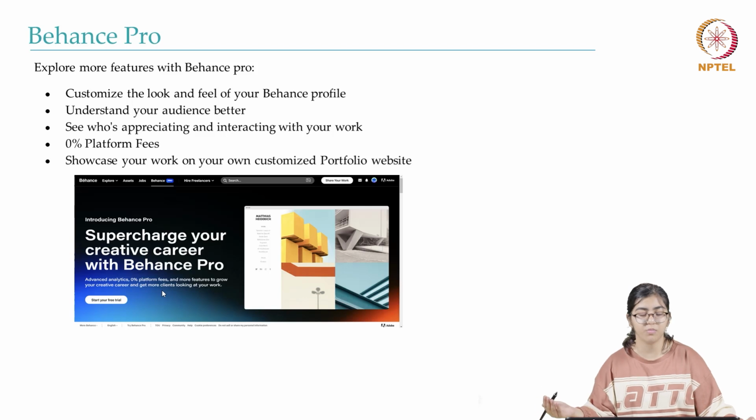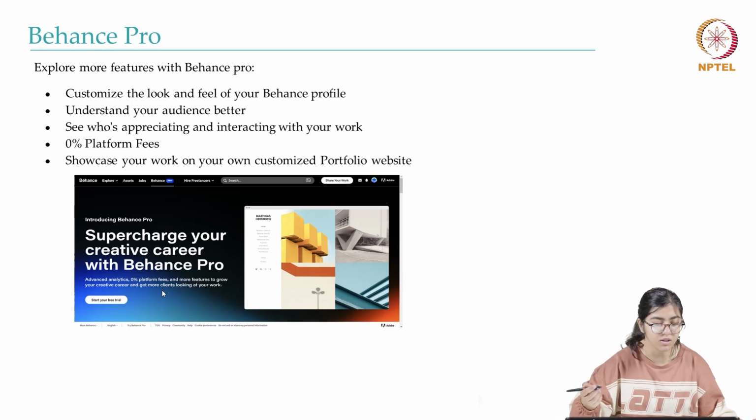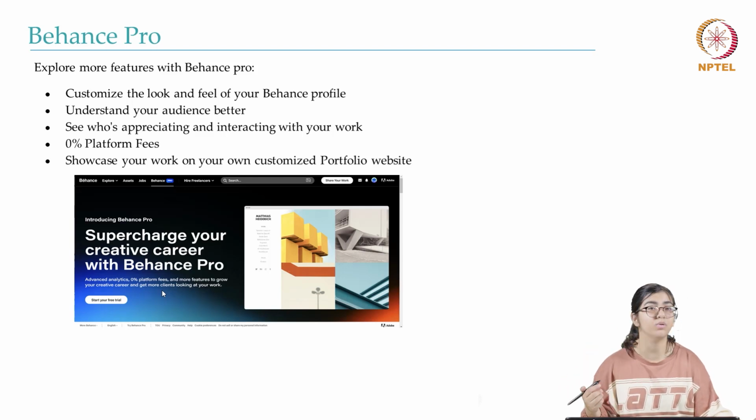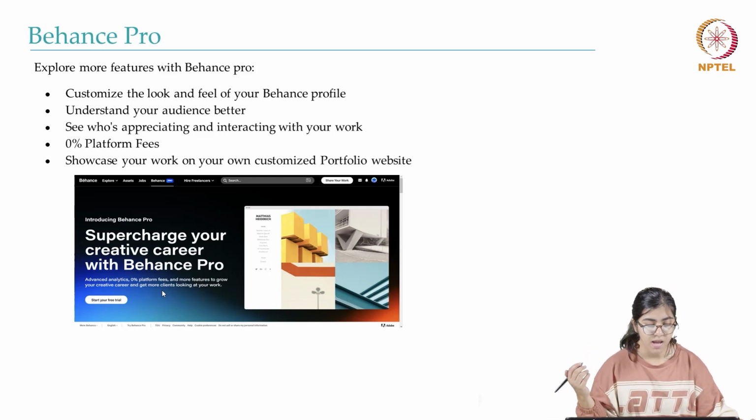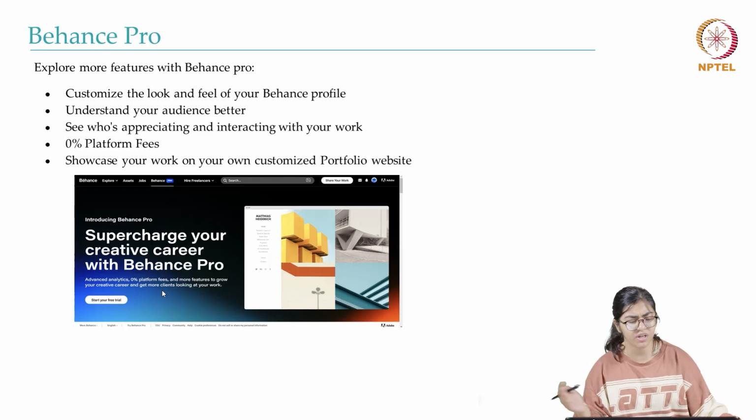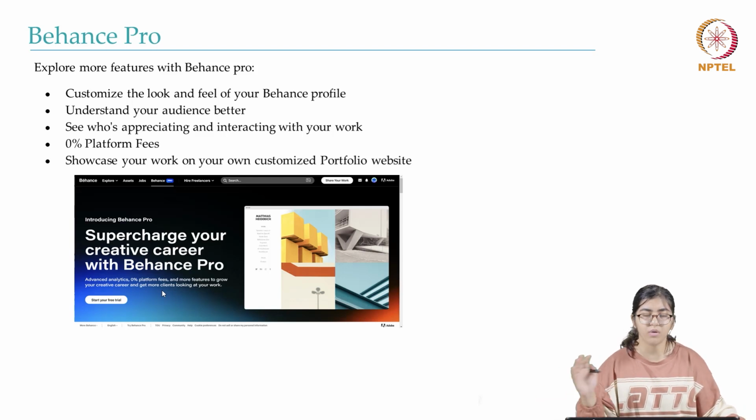Behance also has a pro option. As a student, I wouldn't recommend getting it as such, but there's a lot of interesting options available. Like you can make your own customized portfolio website, and you can see who is appreciating your work. This is not really of your interest right now, but you can explore the different options that are available.